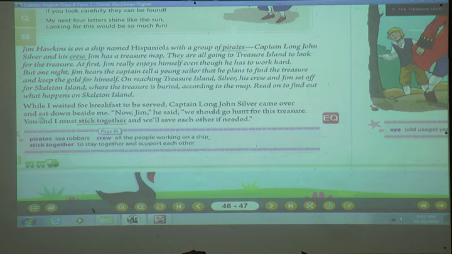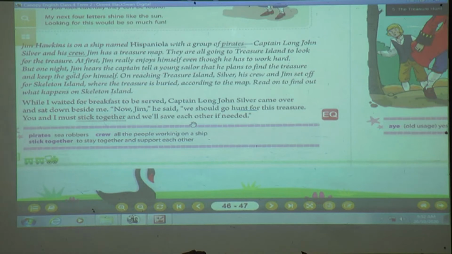Ready, students? Okay. Now while I waited for breakfast to be served, Captain Long John Silver came over and sat beside me. Now who is telling this? While I waited for breakfast to be served? Yes, Jim is telling that I was waiting for breakfast for all these people to come. So who came? Captain Long John Silver came over there and he sat beside me.